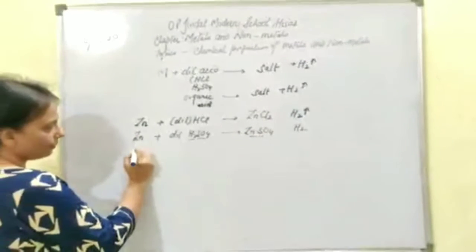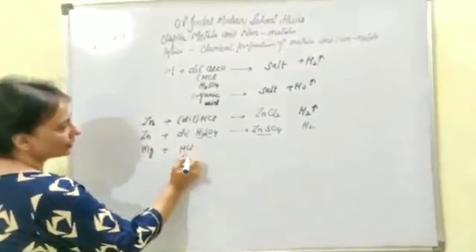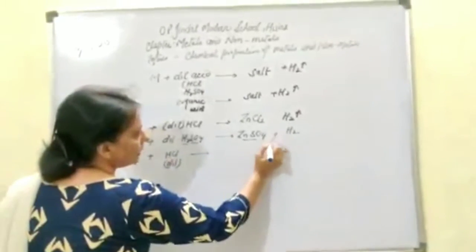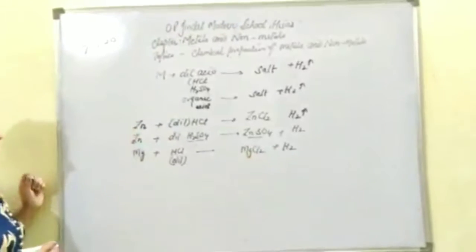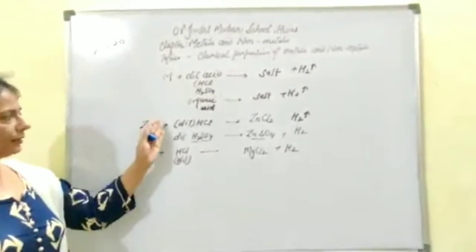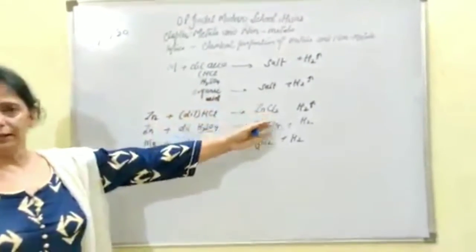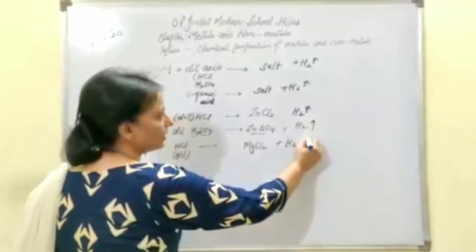Now you can take the example of magnesium. Magnesium is reacting with dilute HCl, hydrochloric acid, and you will be getting hydrogen gas along with the formation of another salt, that is magnesium chloride. Now this is about the mineral acid, and you can take any metal and drop that metal in the dilute mineral acid, you will be getting these salts and the hydrogen gas. Every time you will be getting this hydrogen gas.